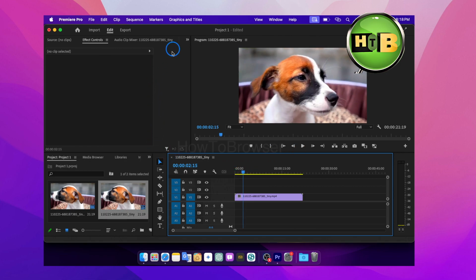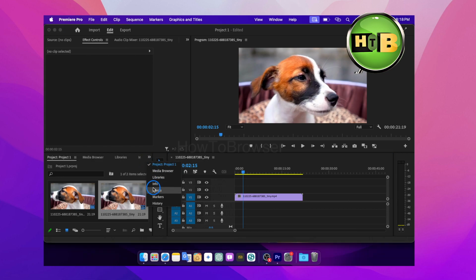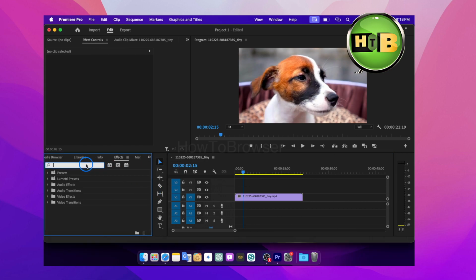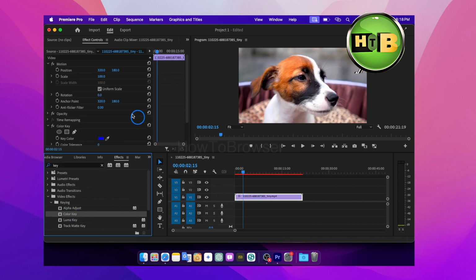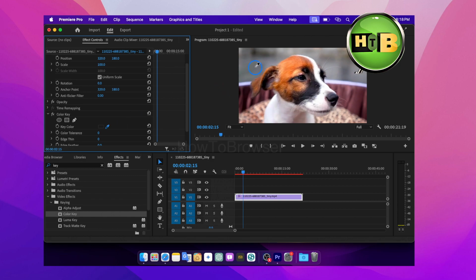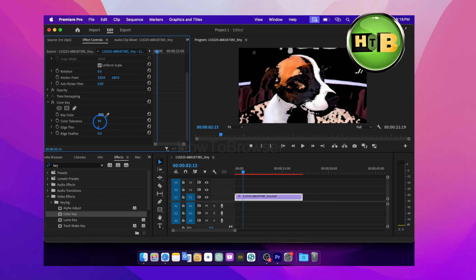And then we're gonna go to effects, and here in effects, we're gonna write chroma key, color key, chroma key, and then here I'm just gonna select this color and then just increase the tolerance.